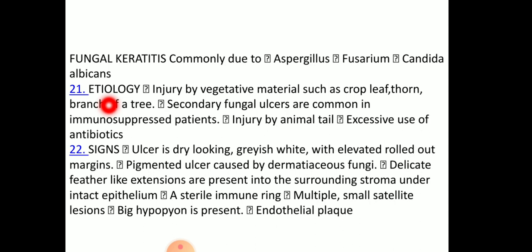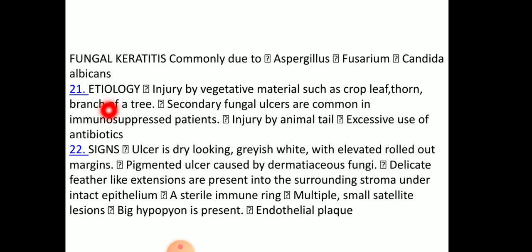A sterile immune ring will also be seen, and multiple small satellite lesions may be seen. A big hypopyon is present and an endothelial plaque will be seen.